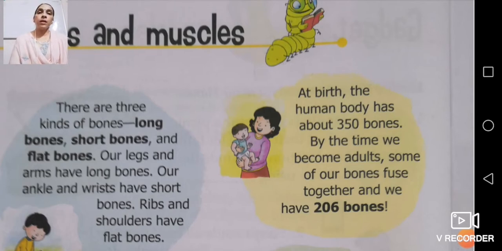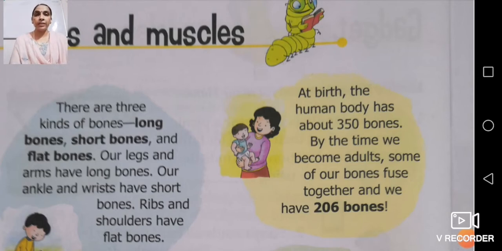Because if your body consisted of only one kind of bone, then it would not allow you to do all the movements. You could do only one movement at one time and you wouldn't be able to perform the other functions. So for that only your body consists of different types of bones.